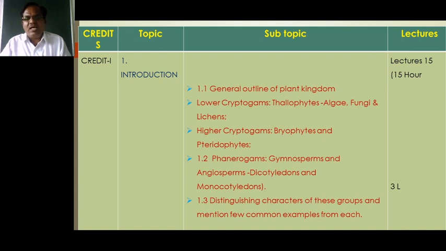These are all examples of angiosperms, which have the presence of root, stem and leaves. They are found in any type of habitat, and they have habits like herb, shrub and tree.